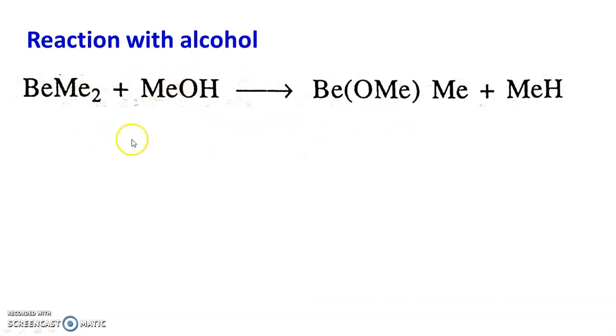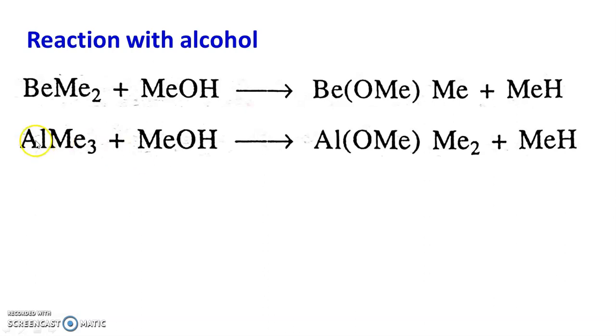One of the alkyl groups of beryllium is replaced by OMe. The hydrogen of the alcohol joins with the methyl group and there is a formation of hydrocarbon, and in this way, out of two methyl groups, one methyl group becomes OMe.